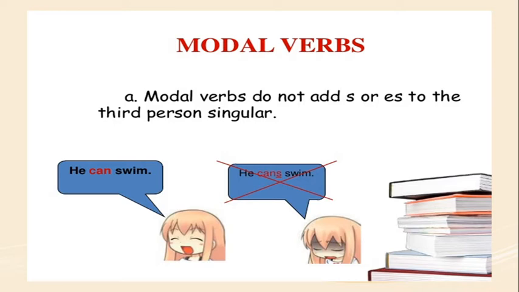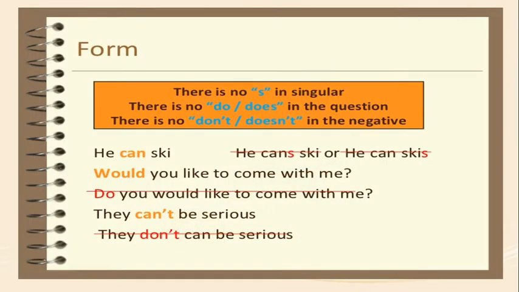The rule of adding s or es or ies to the verb in the third person singular is applicable only to the simple present tense. But when we use a modal verb, we have to use it as it is. He can swim. You should not add s or es. You should remember the form. There is no s for the singular verb, there is no do or does in the question, and there is no don't or doesn't in the negative form. He can ski. You should not write he cans ski or he can skis.